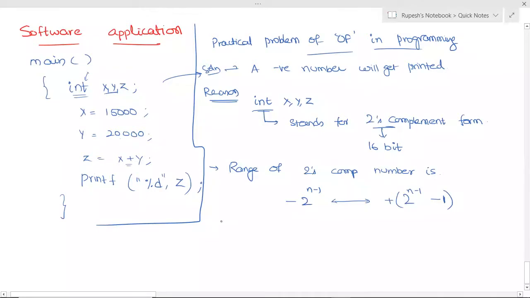If n is 16, then what will be this value? Minus 2 power 15 to 2 power 15 minus 1.